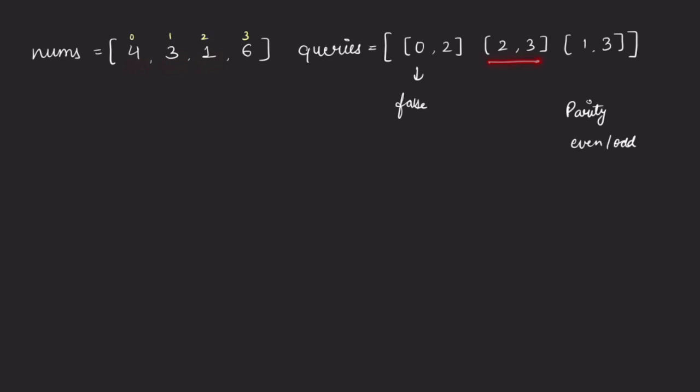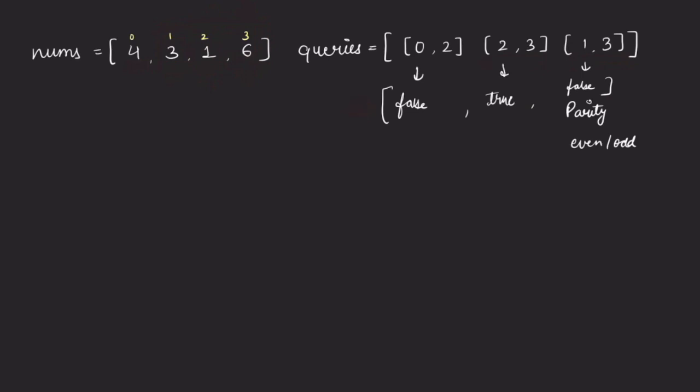Then if we see the next one, 2 to 3, this is the particular subarray. Here this is odd and this is even, so this is a special array. So for this our answer will be true. Then for 1 to 3, this is the subarray. Now here 3 and 1 are adjacent and 1 and 6 are adjacent. 3 is odd and 1 is also odd, so for this also the answer will be false.